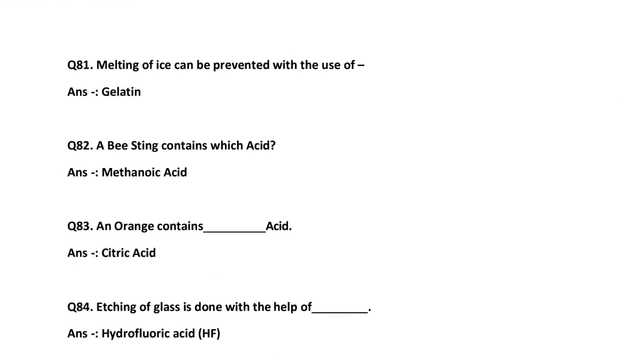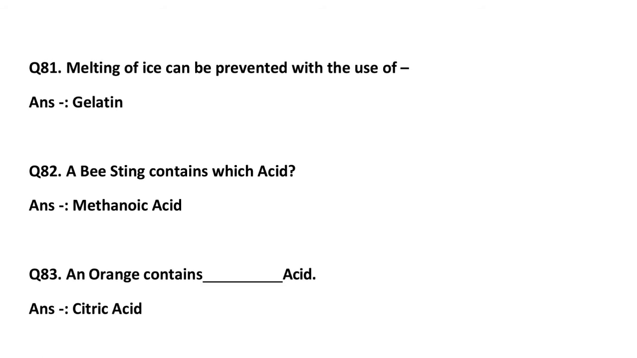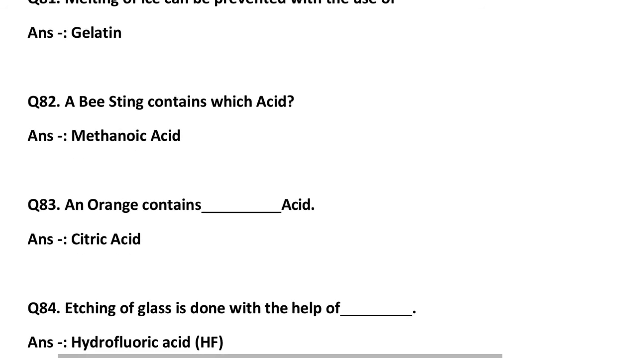Melting of ice can be prevented with the use of dash, that is gelatin. Gelatin is used so that the melting of ice can be prevented. A bee sting contains which acid? That is methanoic acid. Ant or bee contains methanoic acid. In ants there is formic acid present, in bees methanoic acid is present. An orange contains dash acid, citric acid.